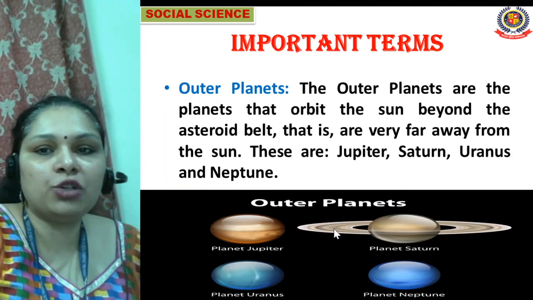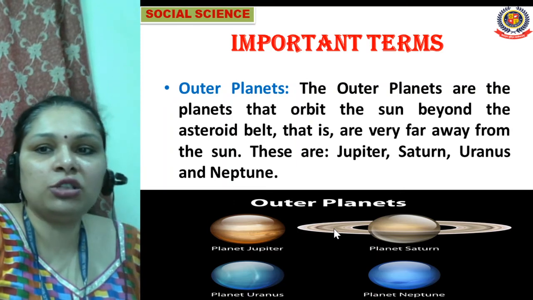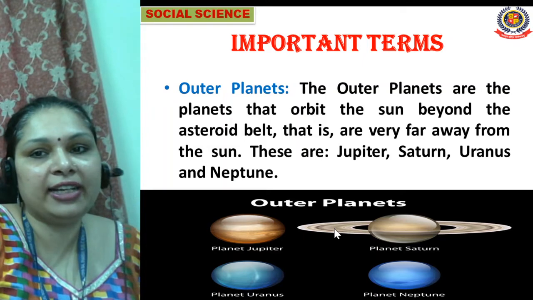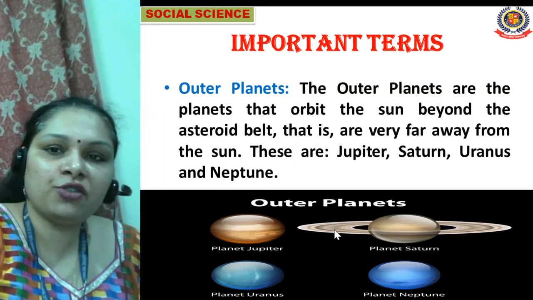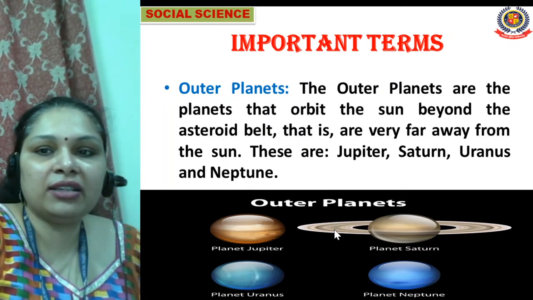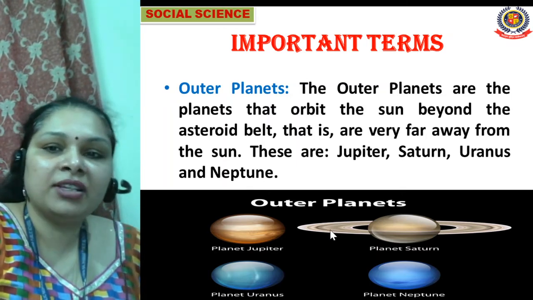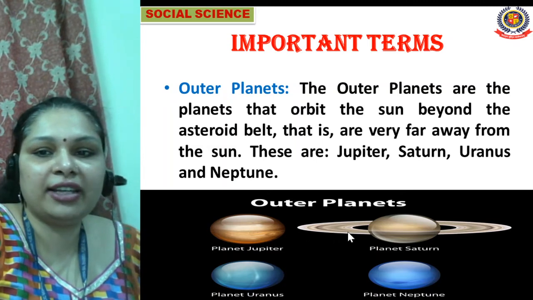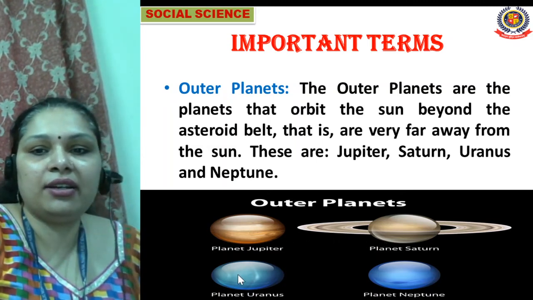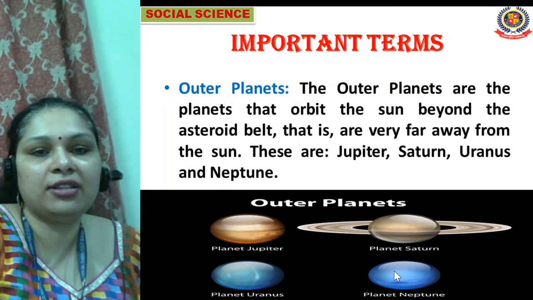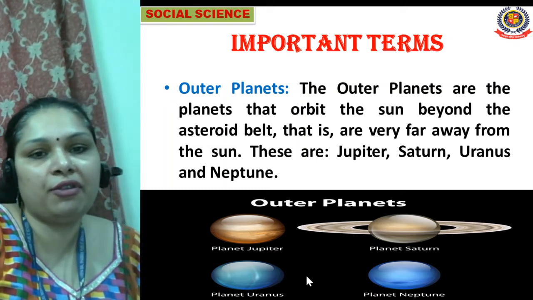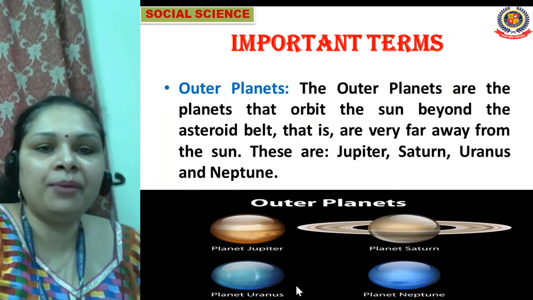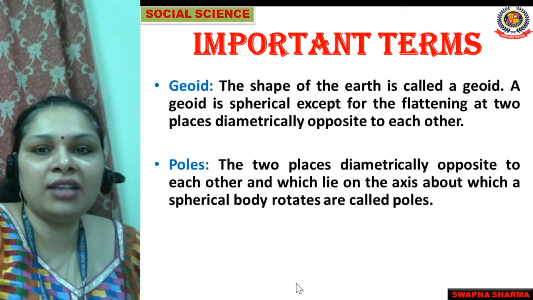If we talk about the outer planets, they are all those planets which are beyond the asteroid belt. The outer planets are the planets that orbit the sun beyond the asteroid belt. They are very far away from the sun. Jupiter is there, Saturn is there, Uranus is there, and Neptune is there. So these 4 planets are called outer planets, which are very far away from the sun and beyond the asteroid belt.